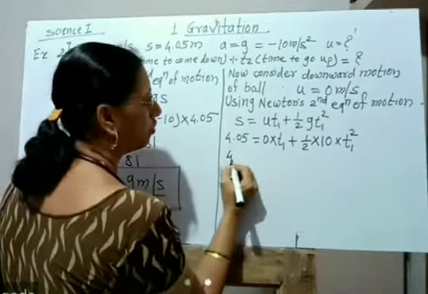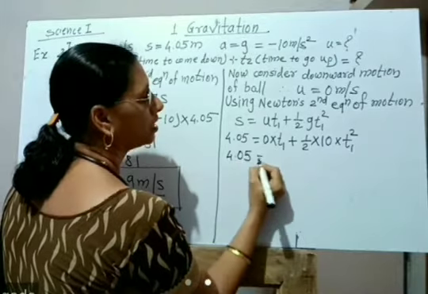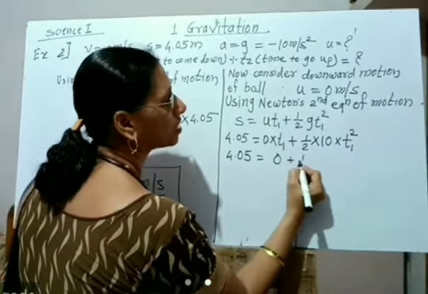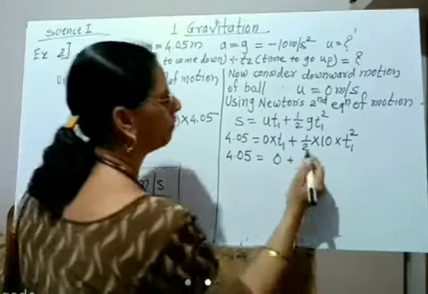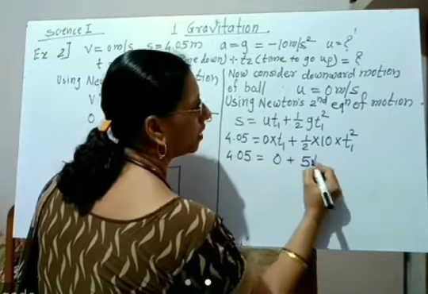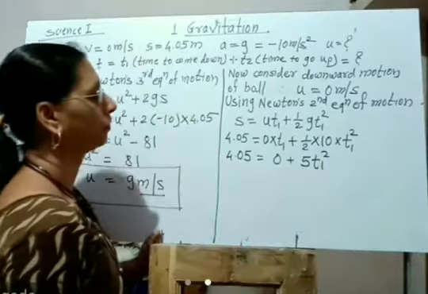Now in this, 4.05 is equal to 0 plus 2 fives are 10. Therefore 5 t1 square.